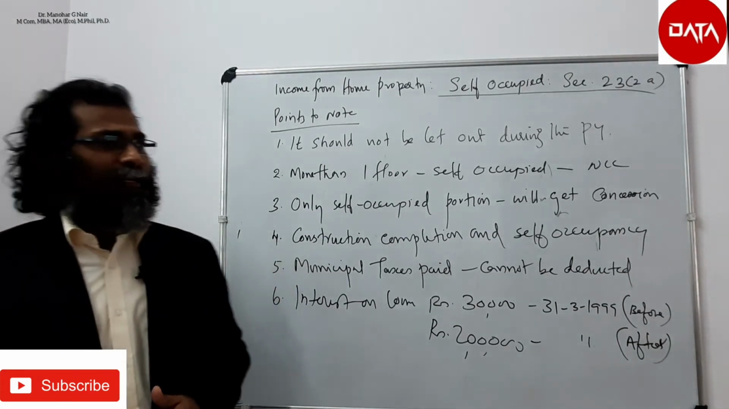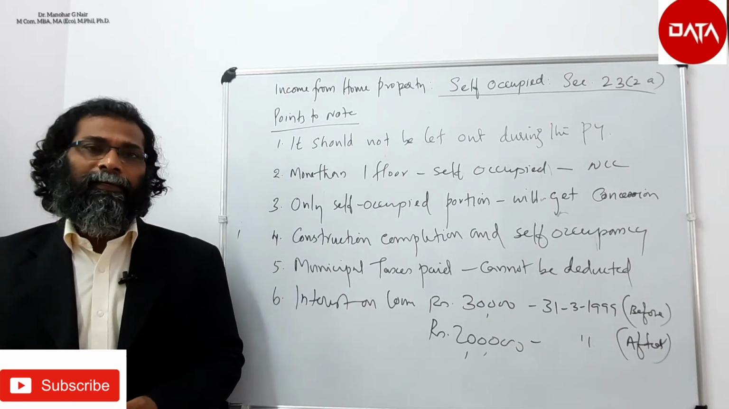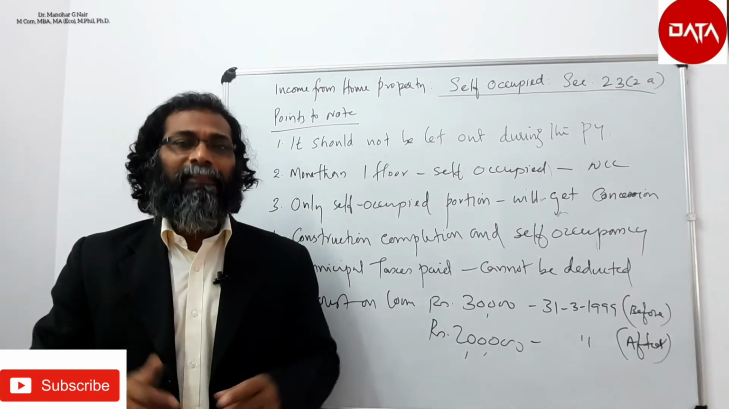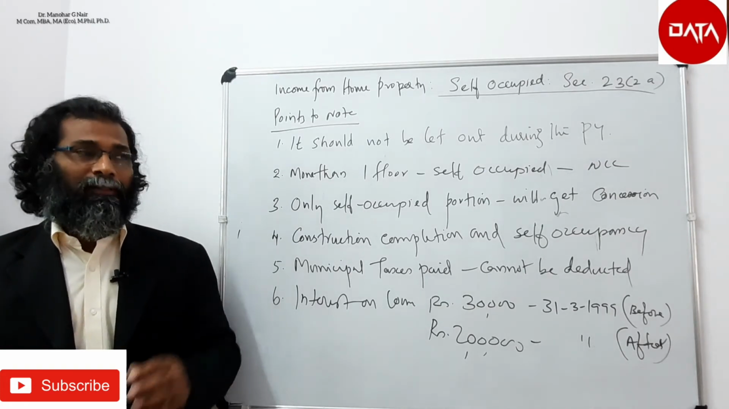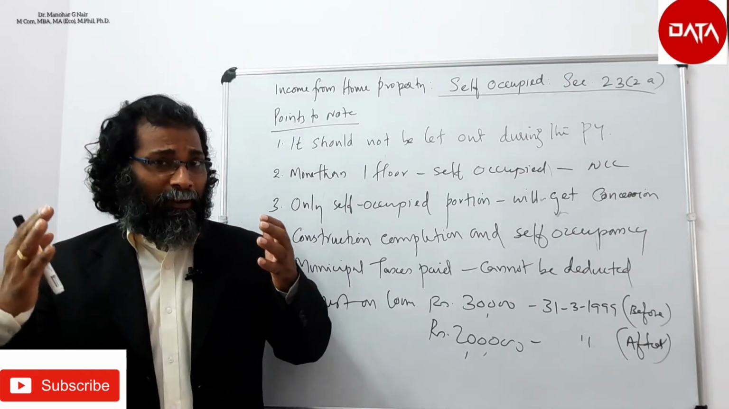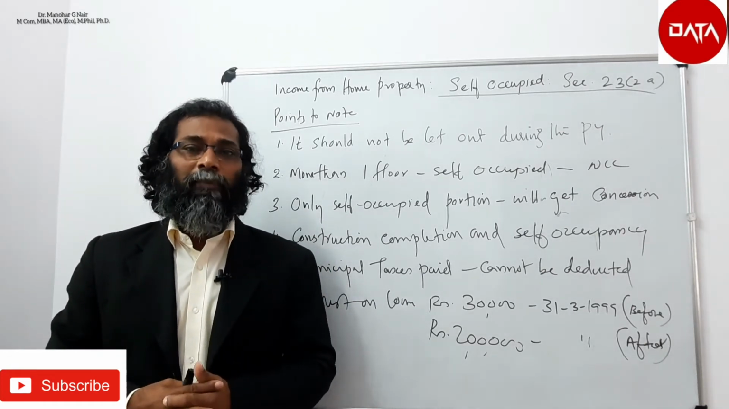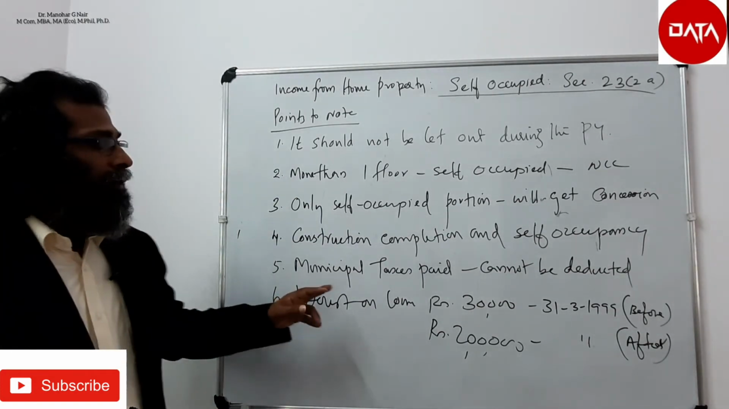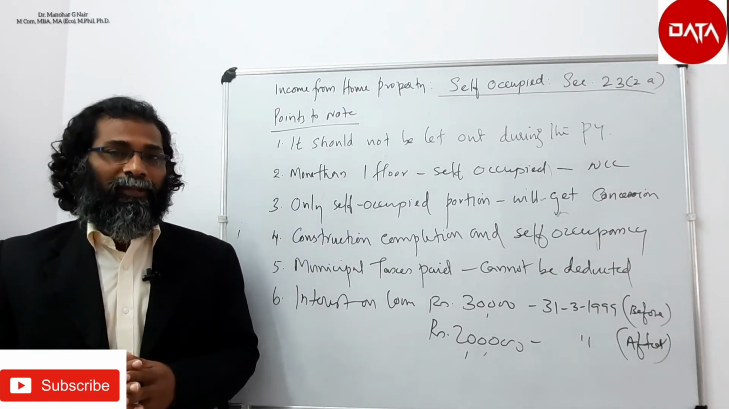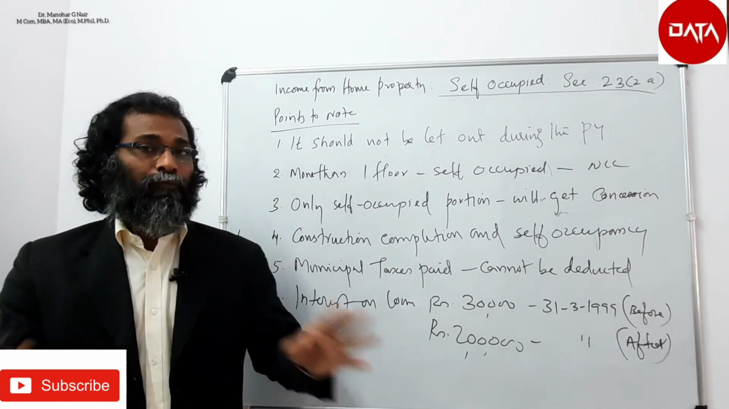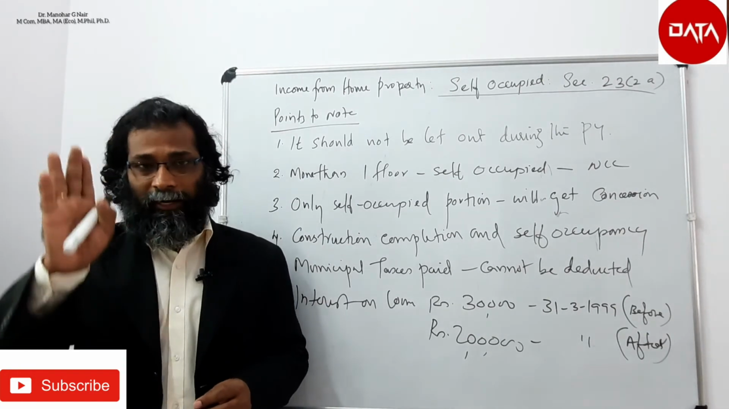The fourth point says that the completion of the construction period and self-occupancy. The rule says that the year in which the construction is completed, that whole year will be considered as the self-occupied year, or the period in which the construction is completed, that period will be considered as the self-occupied period. And the municipal taxes paid by the owner cannot be deducted while computing income from house property if it is a self-occupied one. Means for self-occupied house property, municipal taxes paid cannot be deducted.